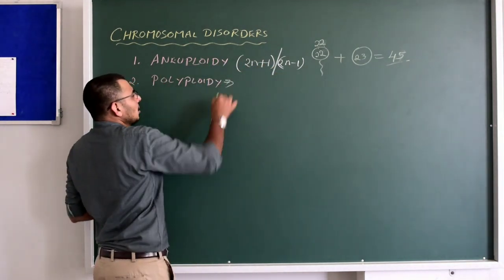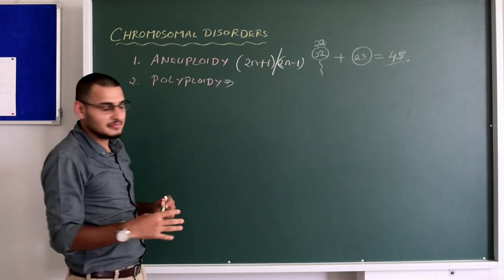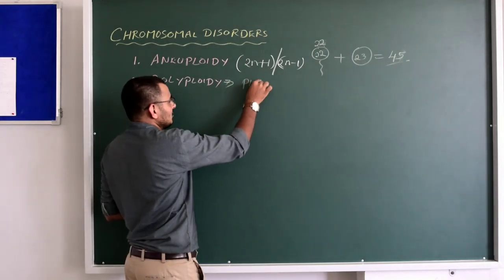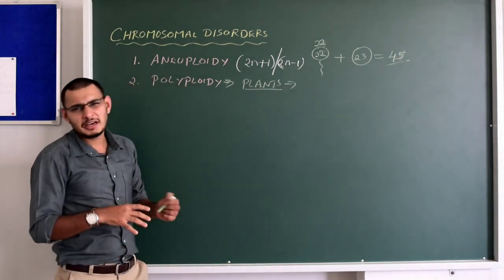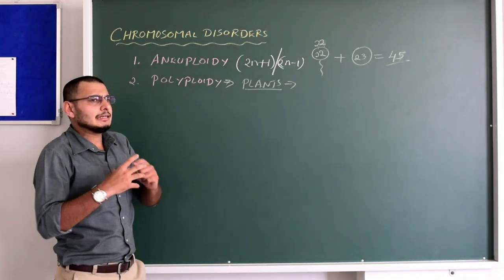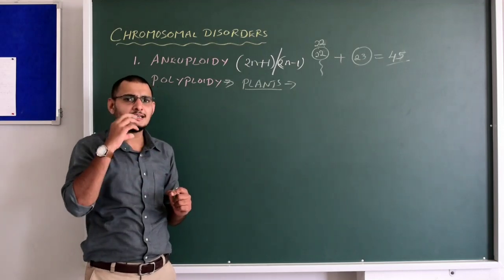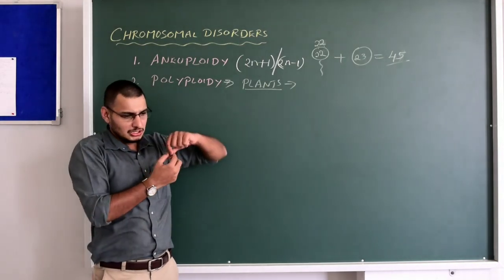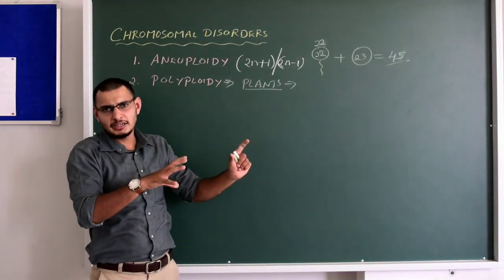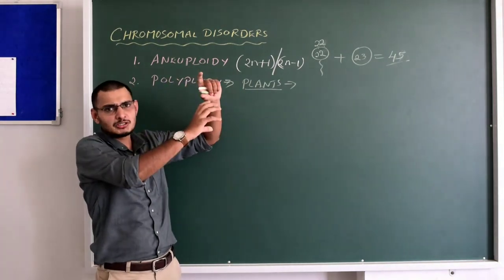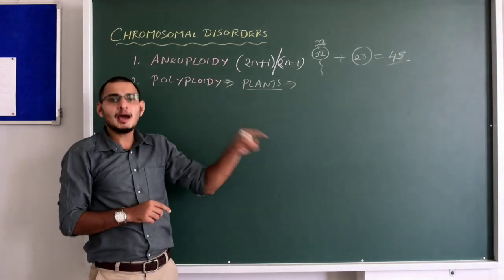What is polyploidy? Normally it doesn't occur in animals. Instead, it is seen in plants. Nowadays, polyploidy is a natural mechanism that sometimes occurs in plants. Let us assume the plant has 46 chromosomes in each cell, which is a normal condition. Suppose something has happened, a failure of segregation of a complete set. Instead, one gamete receives 46 itself, that is one gamete is 2n, the other gamete is n. It should not happen actually, but it happened.